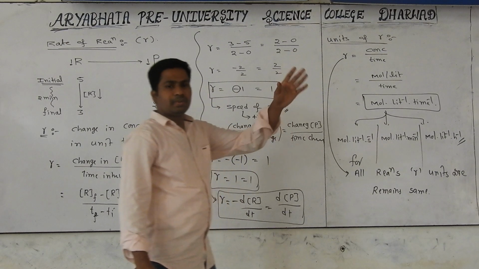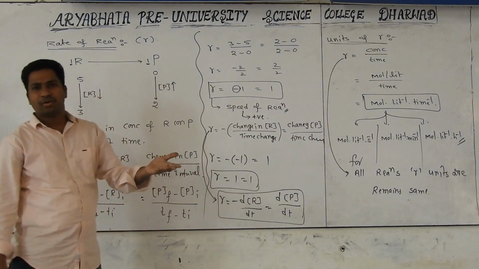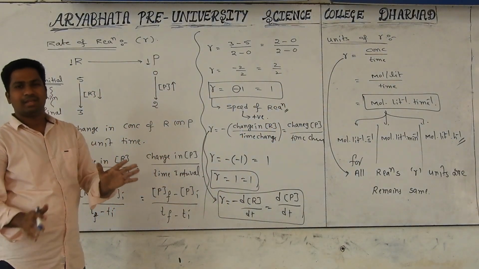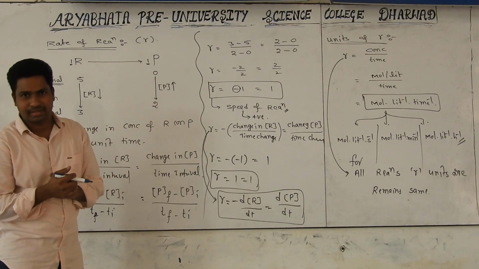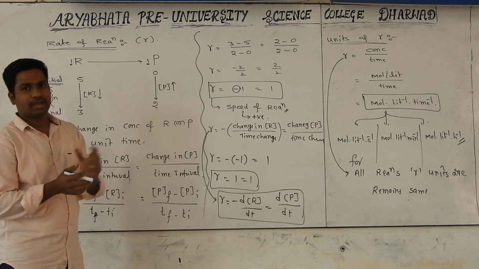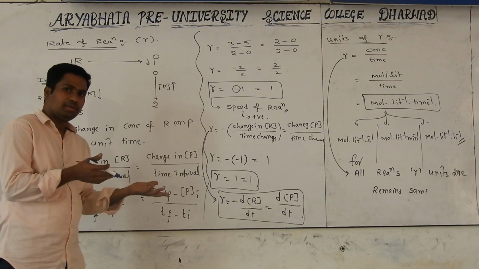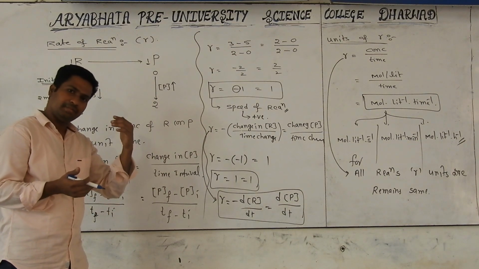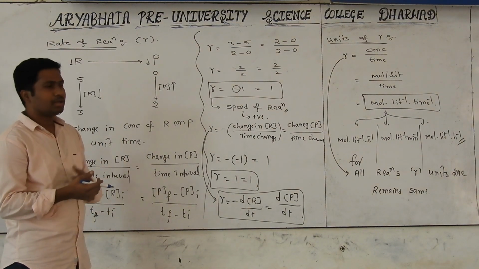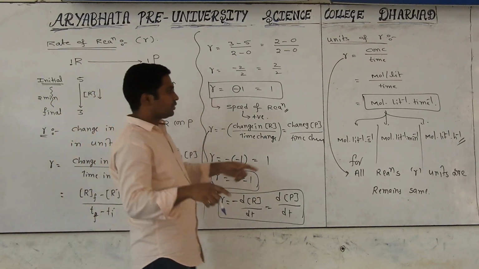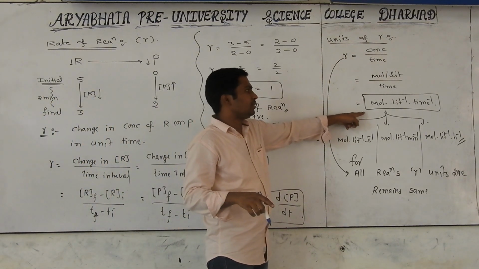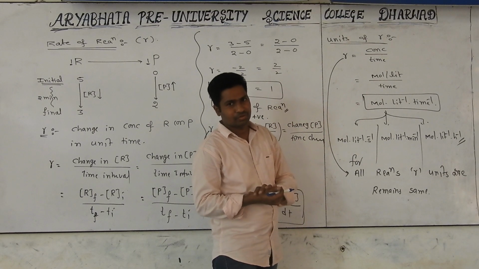Take whatever speed in normal life, meters per second or centimeters per second, it will always be fixed. It does not depend upon the reaction. If you take a two-wheeler or a four-wheeler, we express speed in the same manner. In chemical reactions also, we express the rate of reaction with only one common unit, mole liter inverse and time inverse. All of you clear?